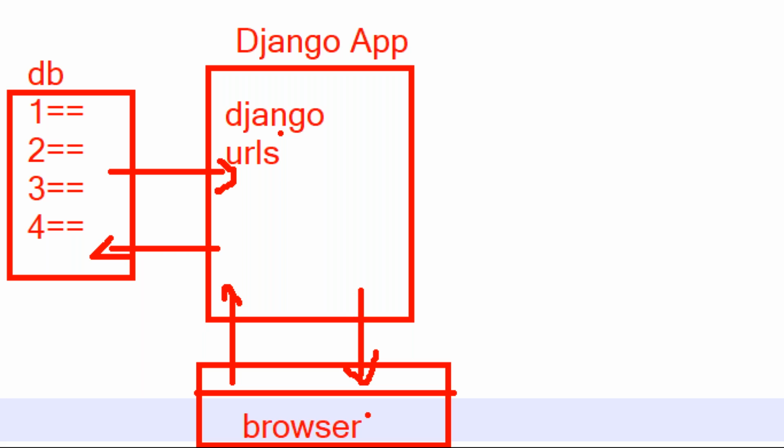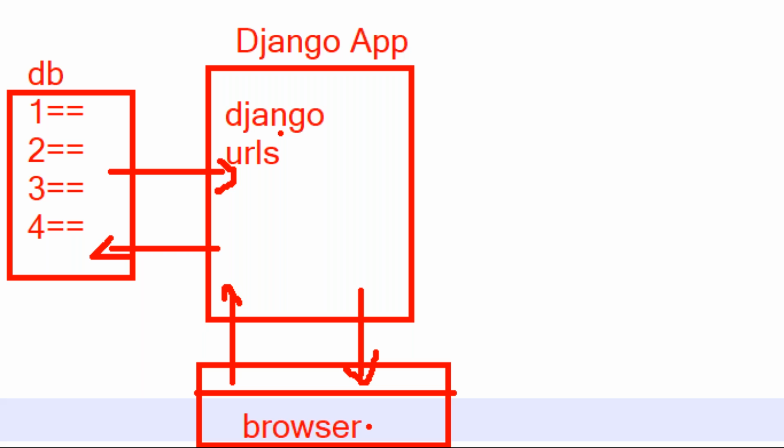Now Django is giving a response to the browser. When you are learning the Django framework, this is the communication. After executing the Django project, this is the MVC architecture. From the browser, whenever we send a URL request, inside Django's urls.py all the existing URLs are available, and our request is checked against them. If any URL matches, then the corresponding view is executed. The view takes the request, processes it, finally generates the response and gives that response to the browser. This is the communication in MVC architecture.